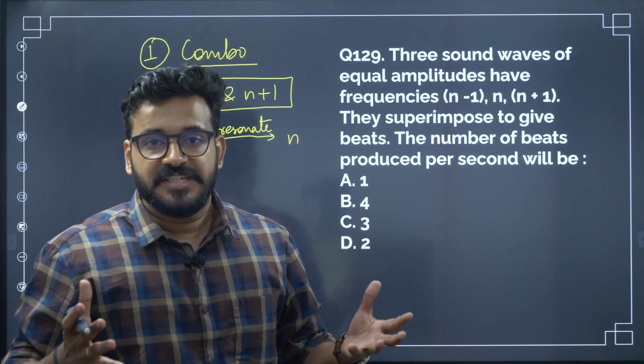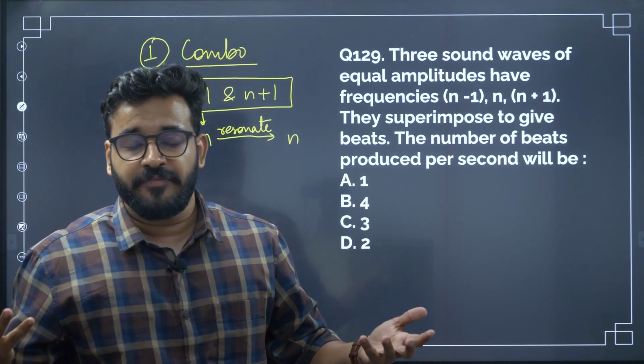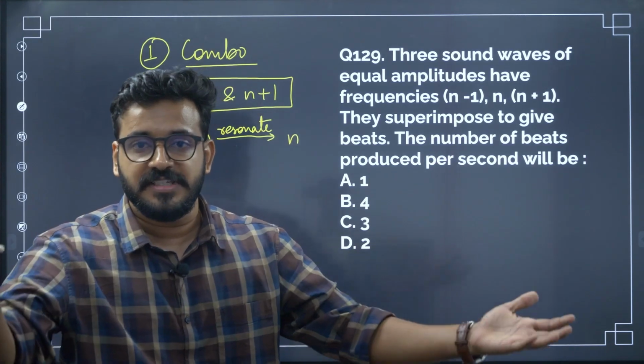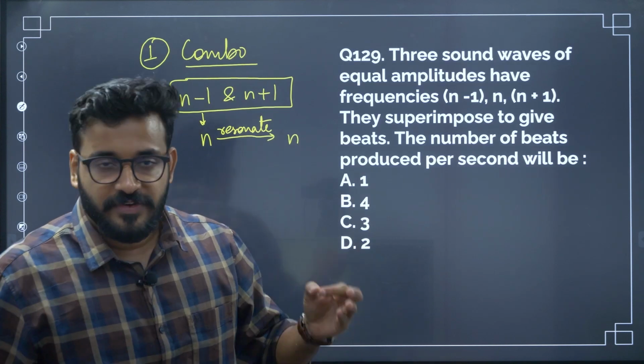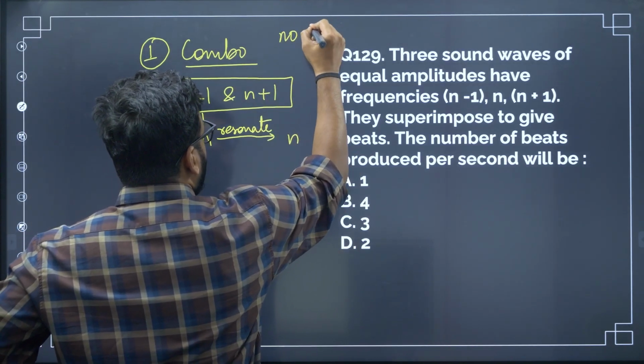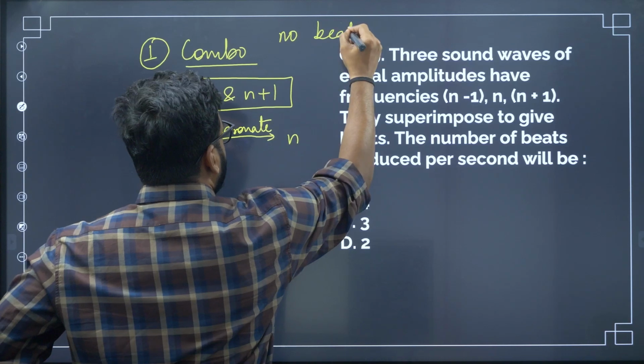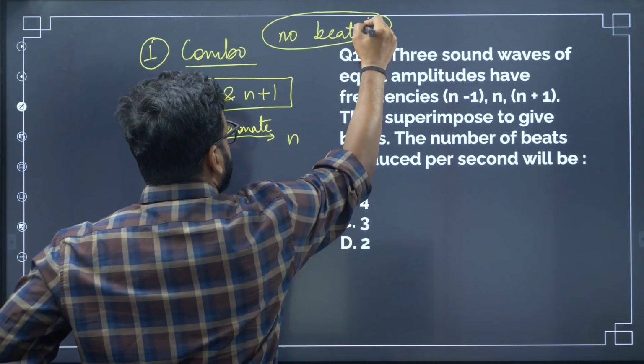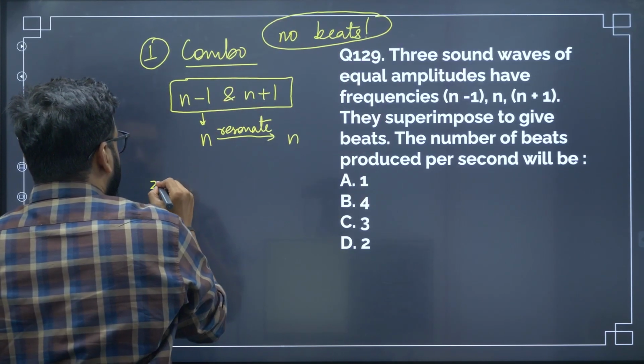So there won't be any beats, because there is no difference in the frequency. Beats will only happen when there is a difference in frequency. So there are no beats due to this combo. But the other two combos will definitely give beats.